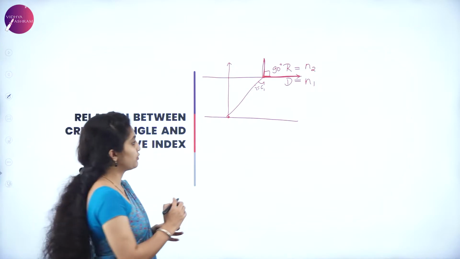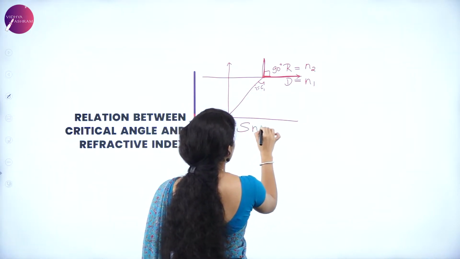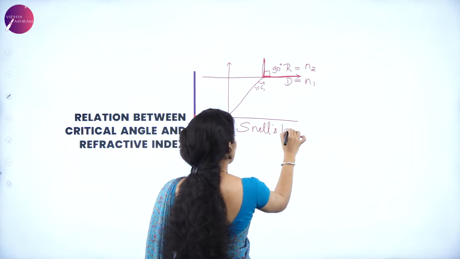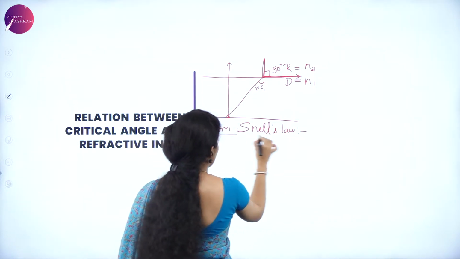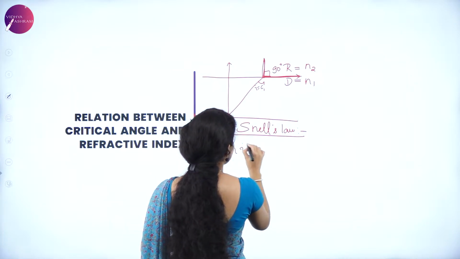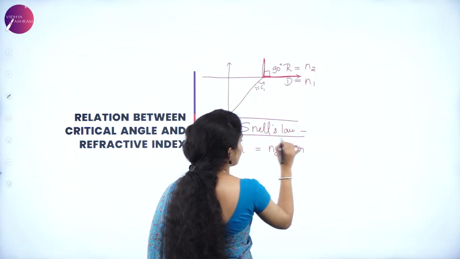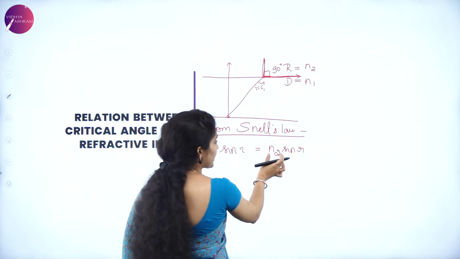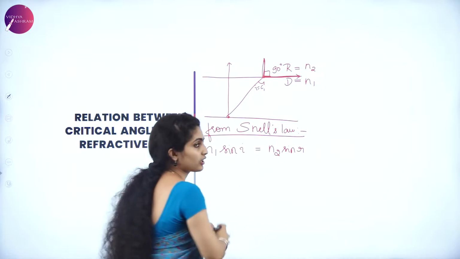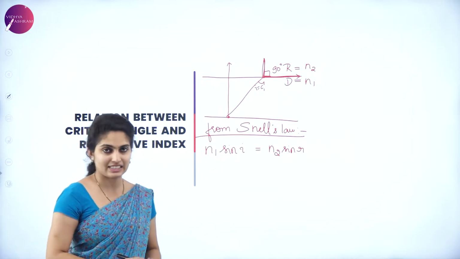Under that you will have to write, considering Snell's law, N1 sin i is equal to N2 sin r. Because in case of the second refractive index, you have the angle of refraction, and for the first refractive index, you have the angle of incidence.